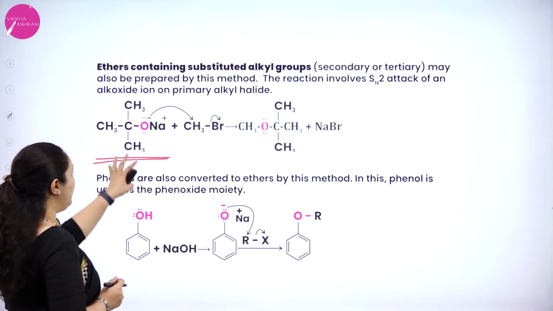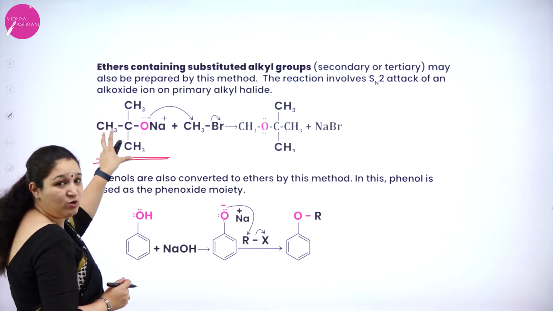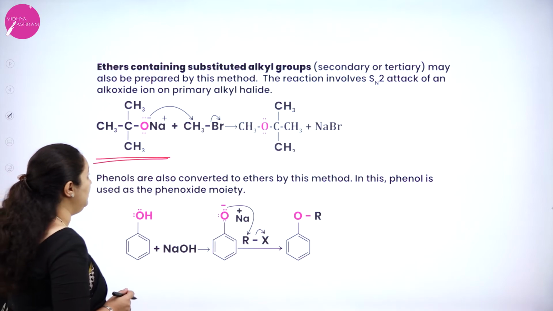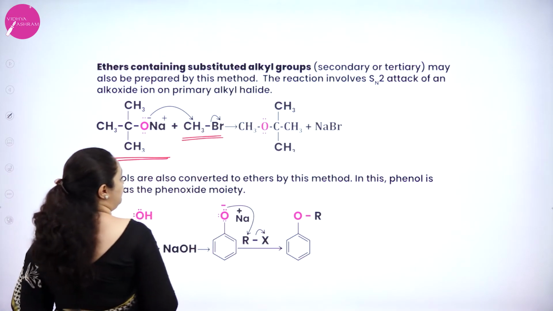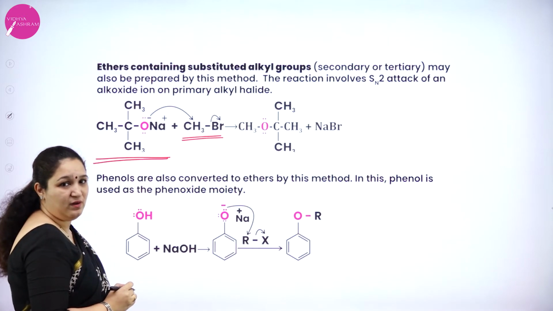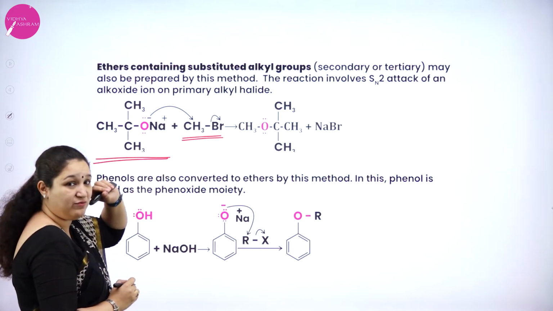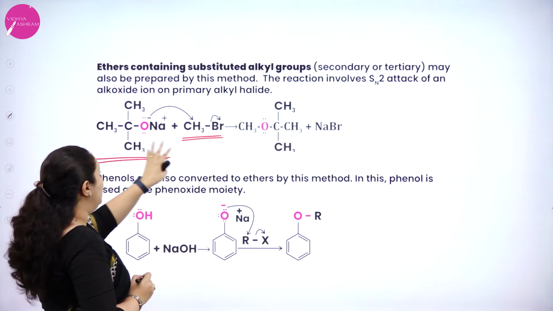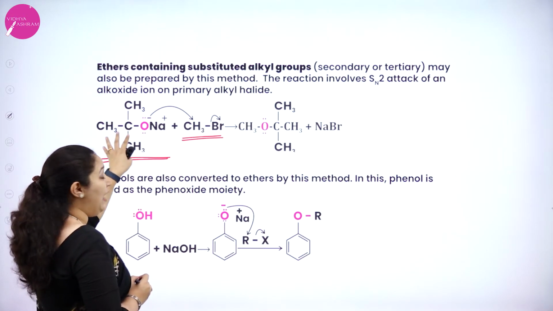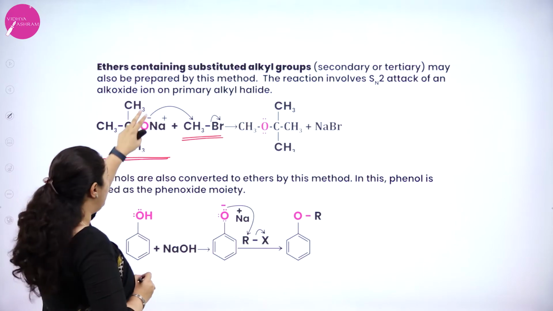Sodium alkoxide is here, alkyl group is a tertiary group which we have taken. Okay, when it is treated with primary alkyl halide, listen carefully, the alkyl halide is primary. Here on the alkoxide, the alkyl group is the tertiary group.